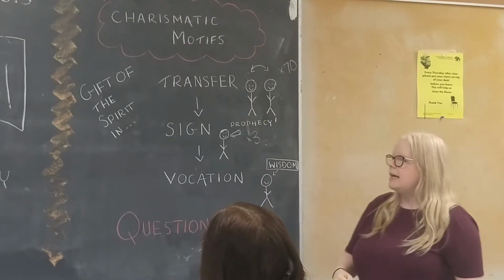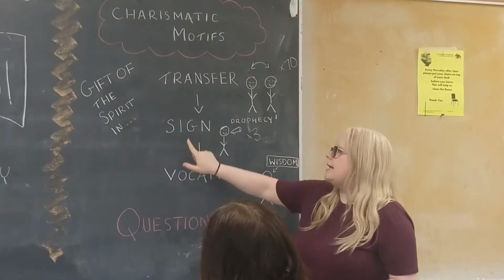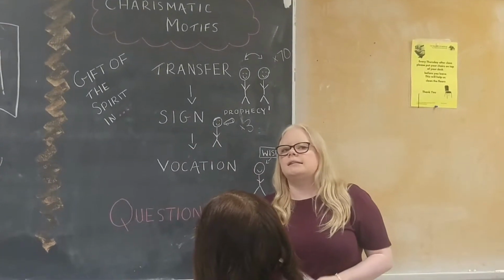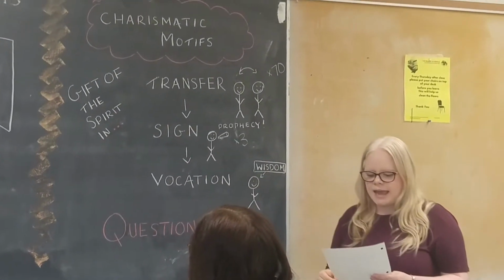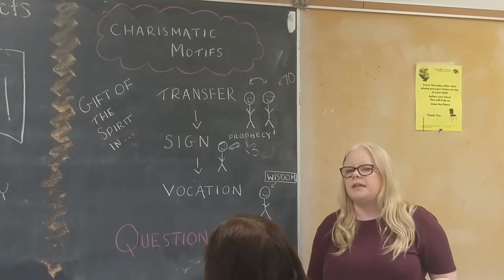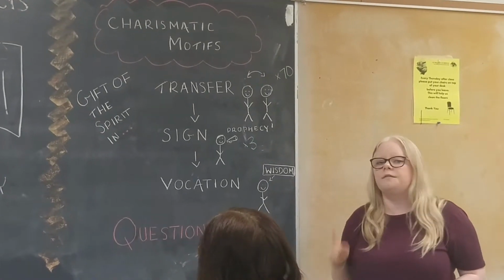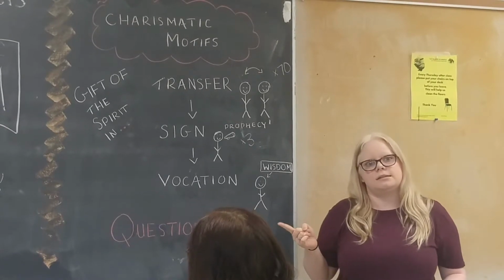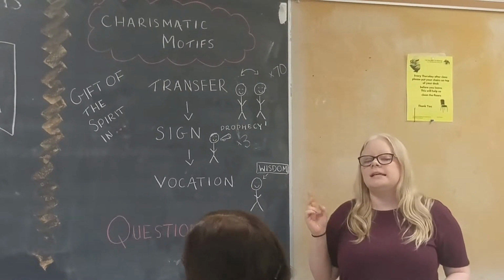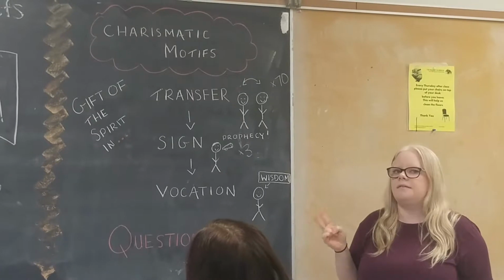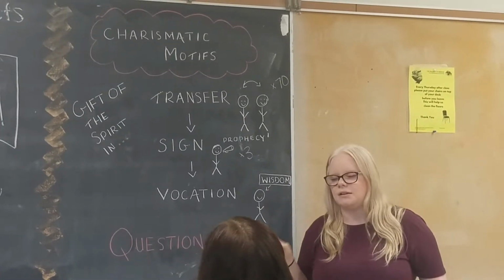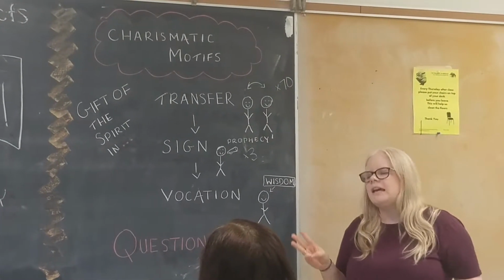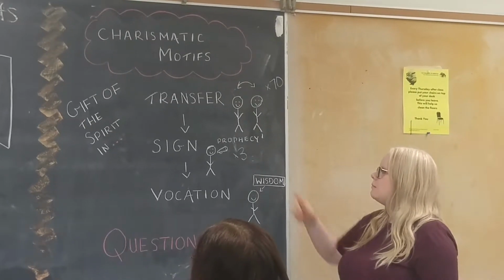The second example, the Old Testament example, is sign. And so for this one, it is Saul's anointing. And Samuel tells Saul that he is going to see 3 signs. So first, he's going to see that at Rachel's tomb, the lost donkeys have been found. Second, at Bethel, he's going to see loaves of bread. And third, he is going to prophesy.